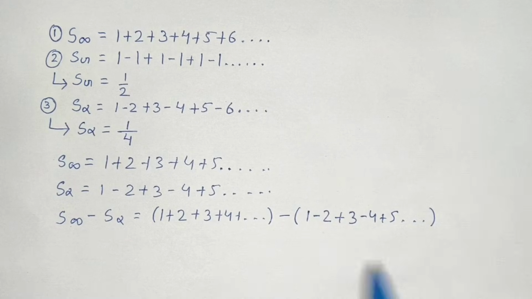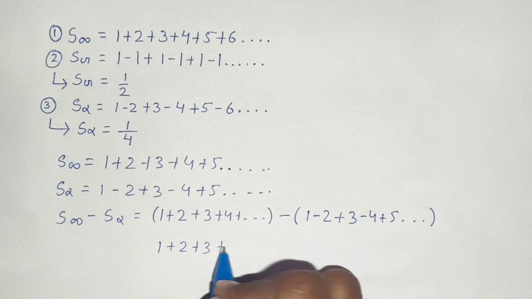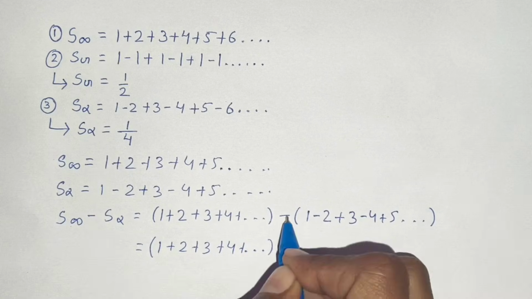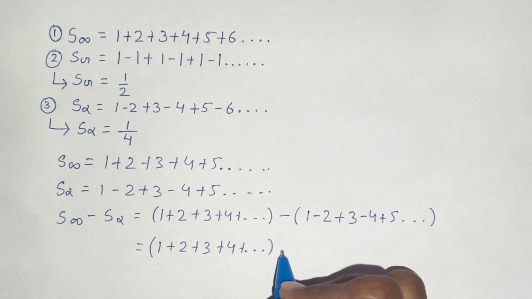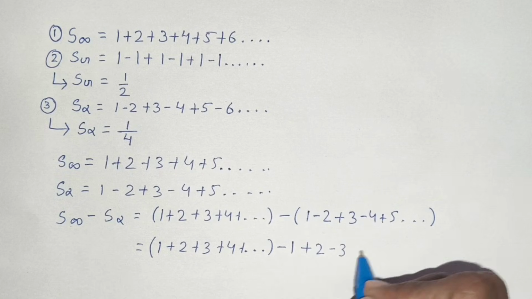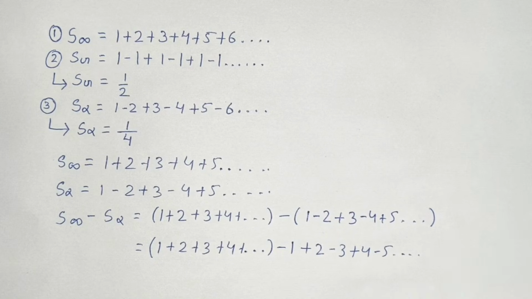Now solving this, 1 plus 2 plus 3 plus 4 plus so on, giving the minus inside, this becomes minus 1 plus 2 minus 3 plus 4 minus 5 and so on.